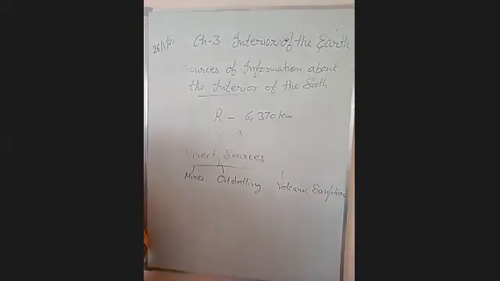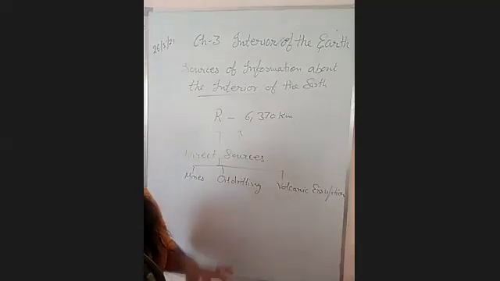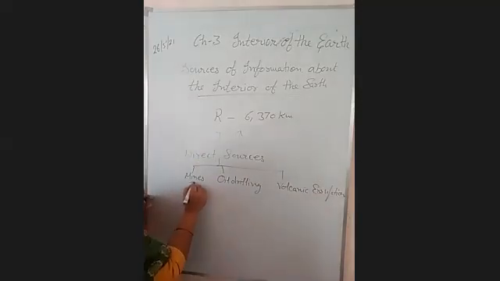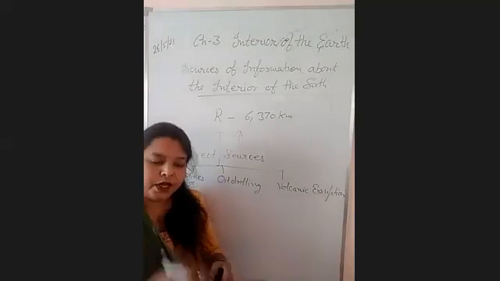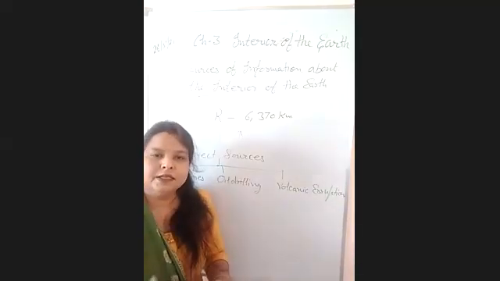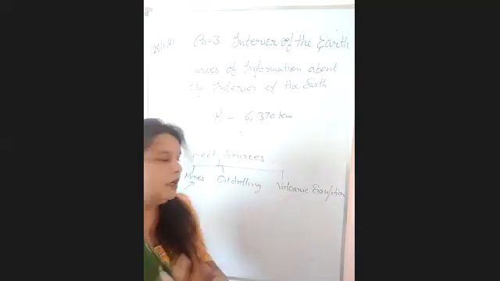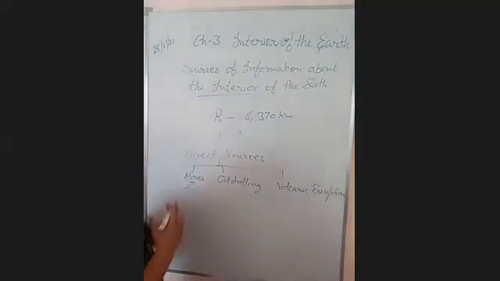So what are the characteristics? But the information which we get from the direct sources is very limited. Why? First is mines, right? When we go through the mining process, we dig out the crust, and when we dig out the crust, different types of materials emerge from inside the earth, right? Then we analyze this material, its density, and we collect the information about the earth's interior. But due to the mining process, the deepest mine can be dug only in South Africa.